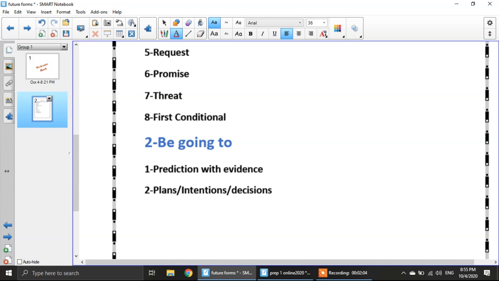Like when I see the sky is cloudy, and I say it's going to rain, because I have evidence here. Number 2, for plans, intentions, or decisions. When I have an intention to do something, or I made plans to do something in the future, here I use going to plus the infinitive.